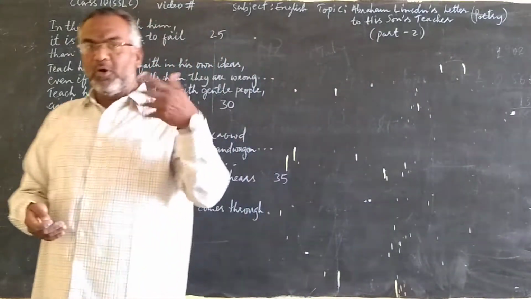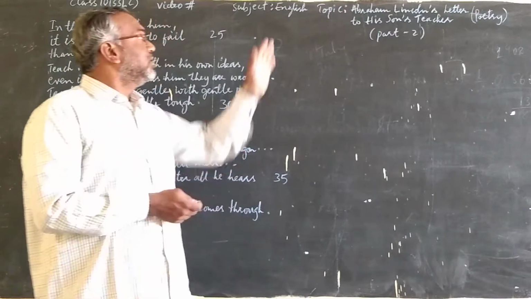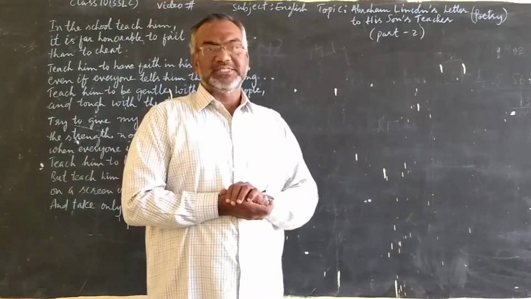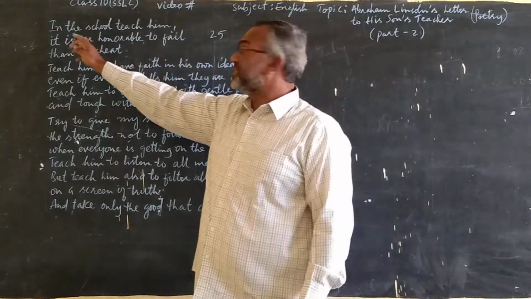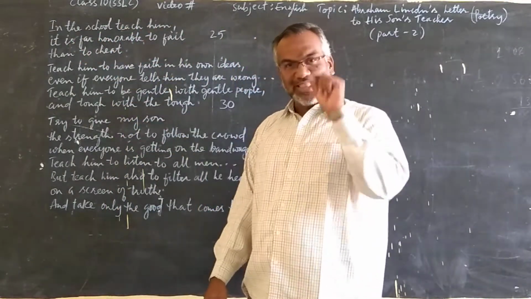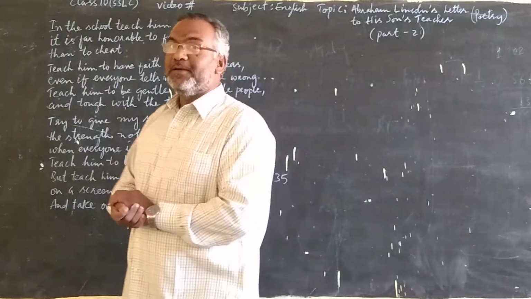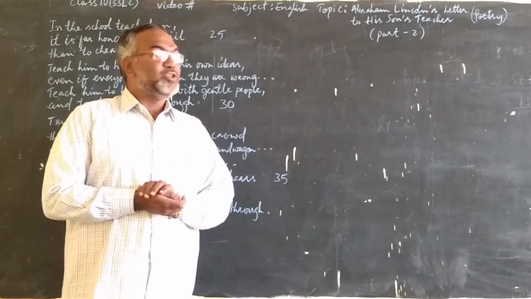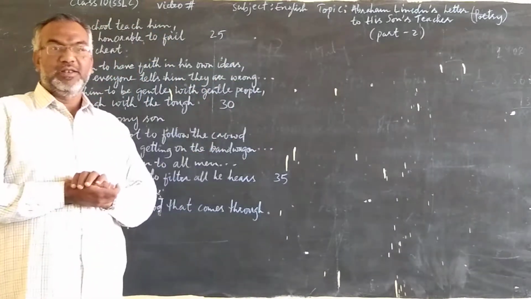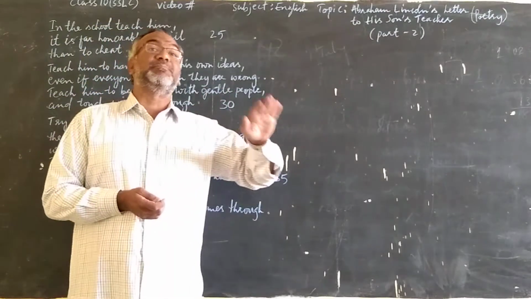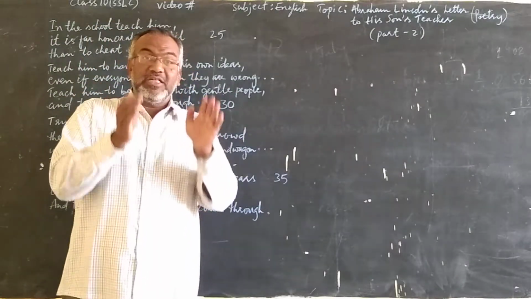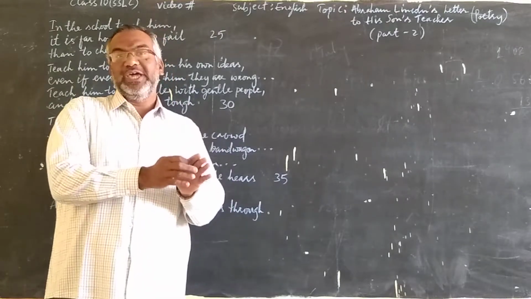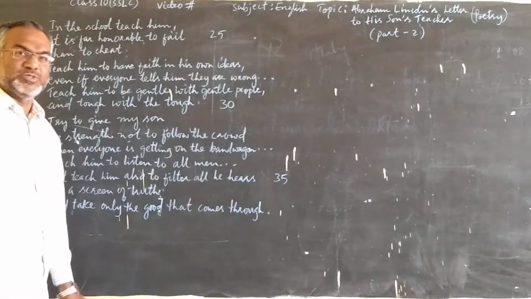These are a few more lines from the same poem, Abraham Lincoln's letter to his son's teacher. What he says in these lines is, in the school teach him. This line shows that a child must learn these values when he is in school, not after the school. That means not after the completion of his school life. In his school life itself, a child must learn these values.